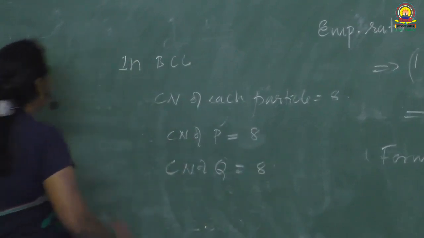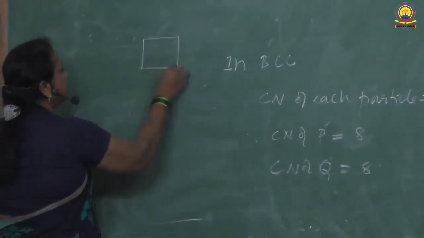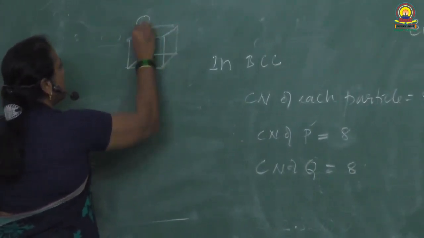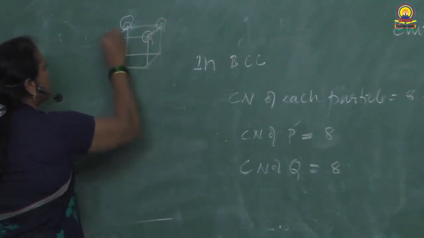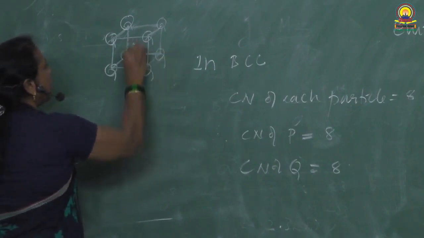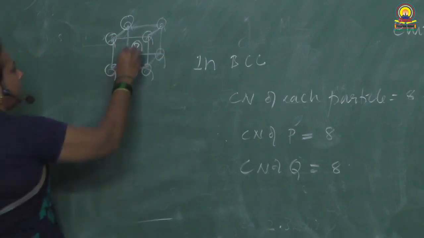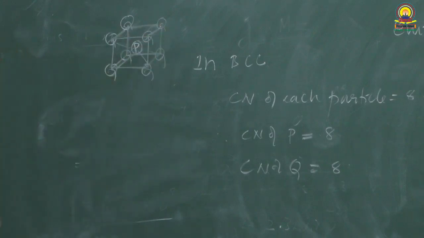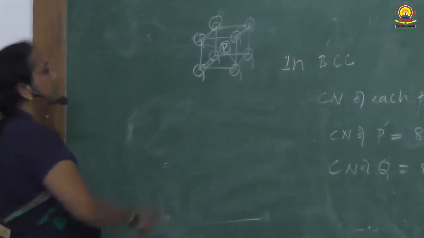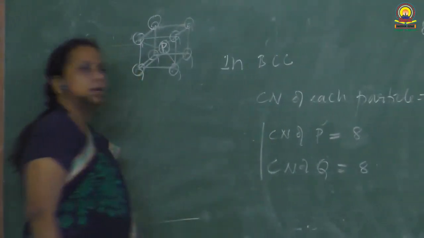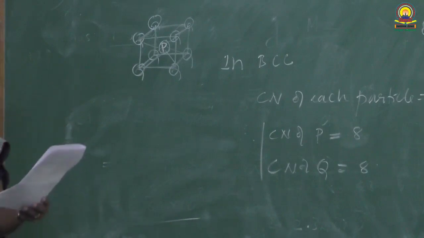So these are Q atoms at the corners. Okay, P atom at the center of the body. This P atom is in touch with how many Q atoms? 8 Q atoms. You can have the reverse. Imagine P at the corners and Q at the body center. Each Q is in touch with how many P's? 8 P's. So the coordination numbers of P and Q are the same, that is 8.